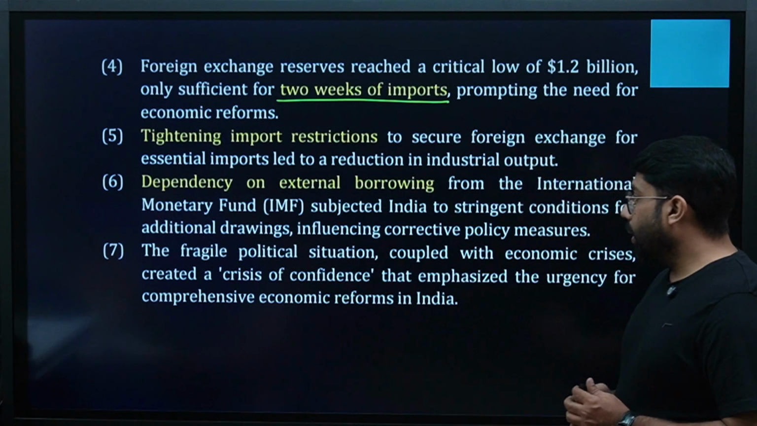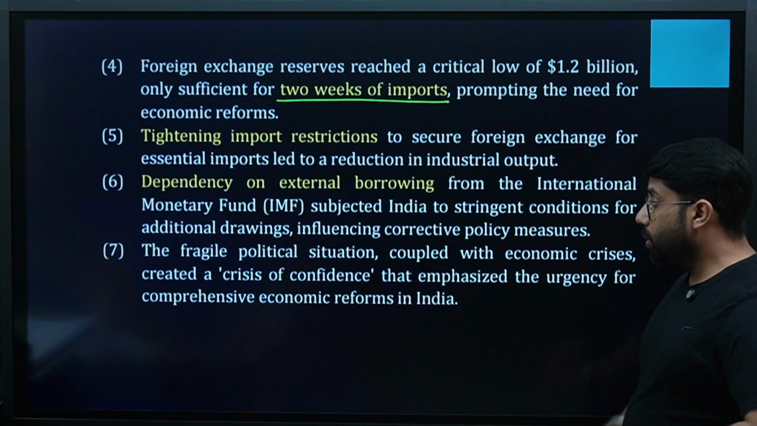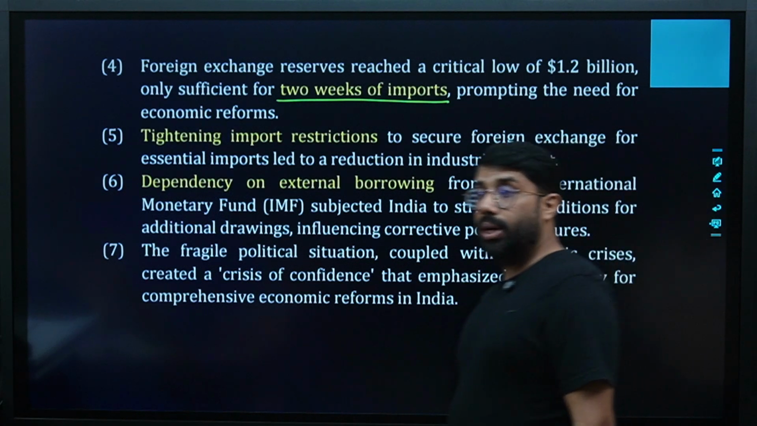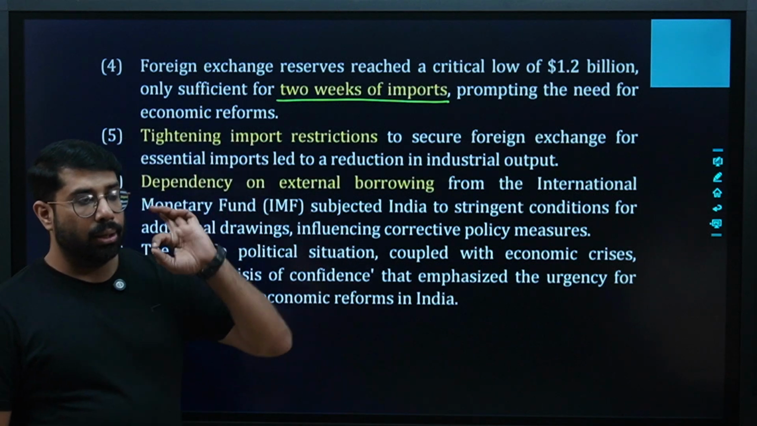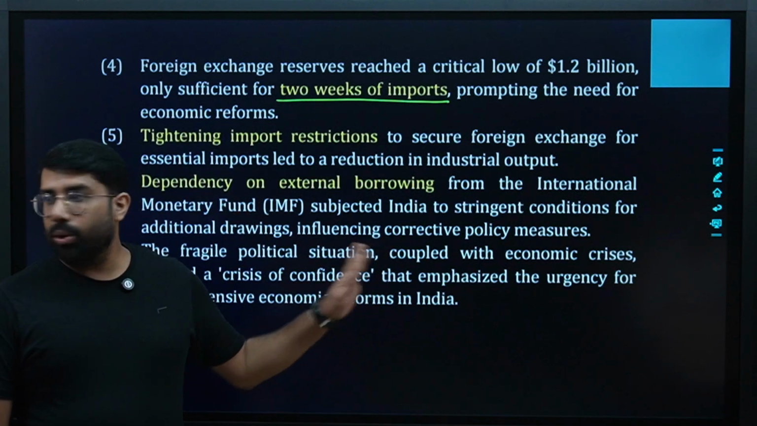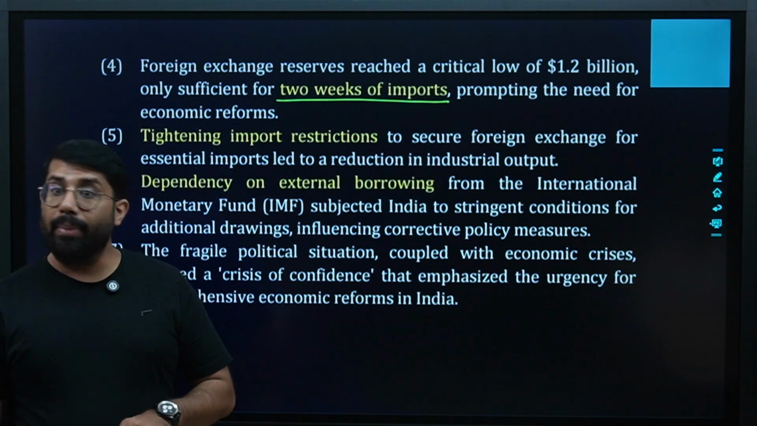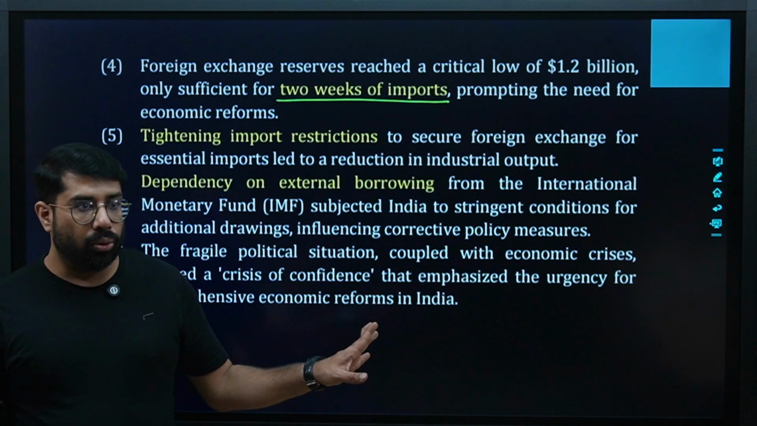The fragile political situation, coupled with economic crisis, created a crisis of confidence that emphasized the urgency for comprehensive economic reforms in India. All these things together, collectively, they were hitting the government like anything. And government got to know that this is the time when we make changes. If we don't make changes, we will die. Yes or no?